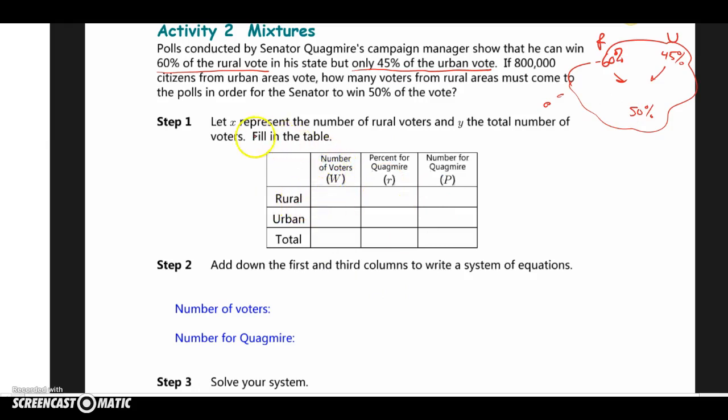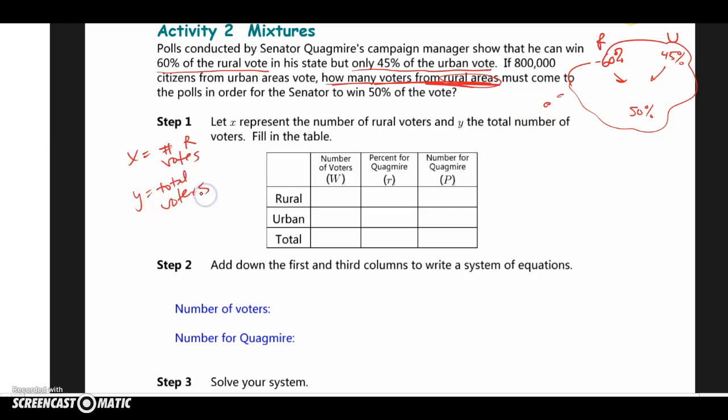It says, let X represent the number of rural voters, because that's what they asked for. How many voters from this area must come to the polls? So X is the number of rural votes, and Y the total number of voters. Keep that in mind.